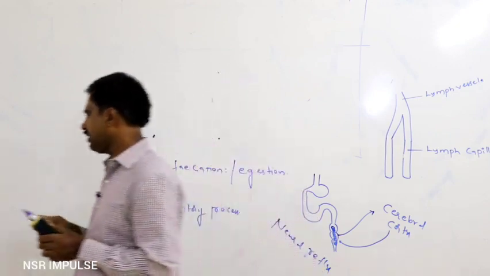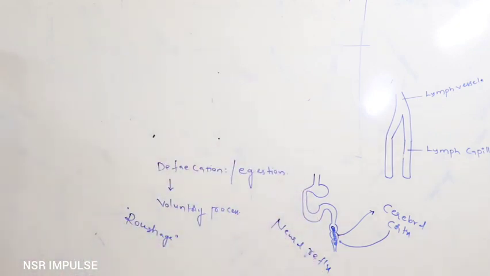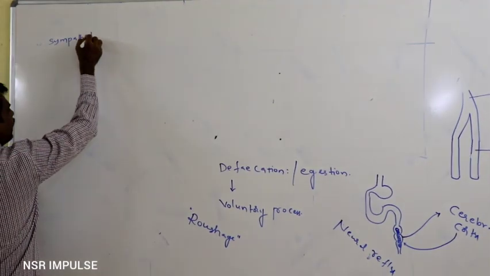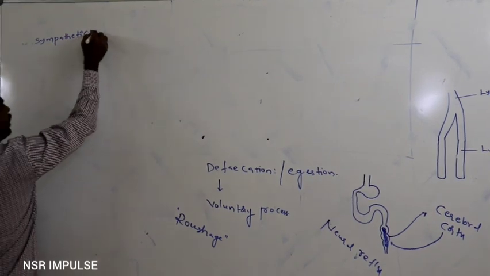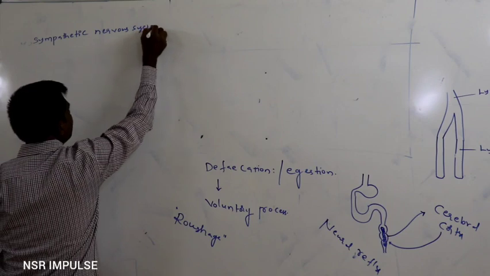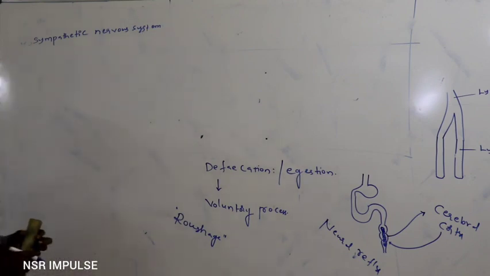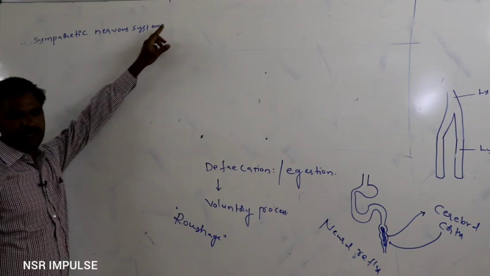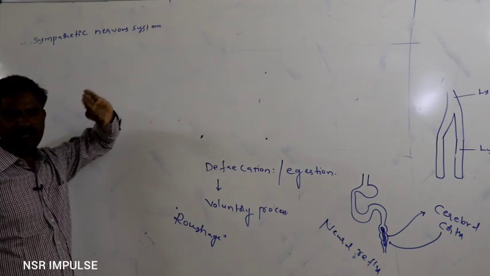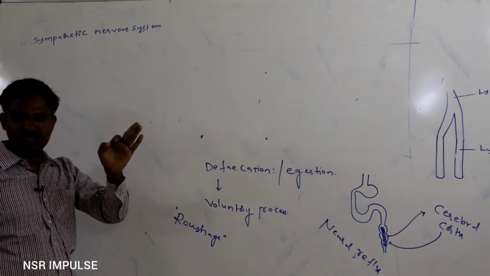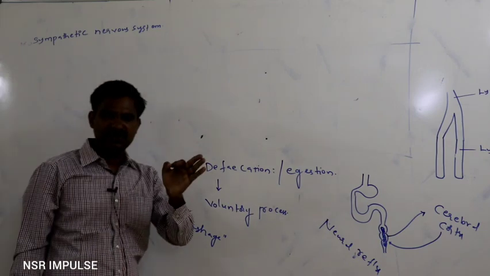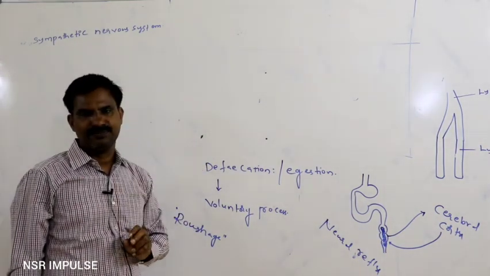Means whenever the person is with anxiety, definitely the sympathetic nervous system becomes excitable. In that way, it inhibits the secretions of the digestive juice and induces the contraction of the sphincters to close. In that way, digestive system activity decreases.